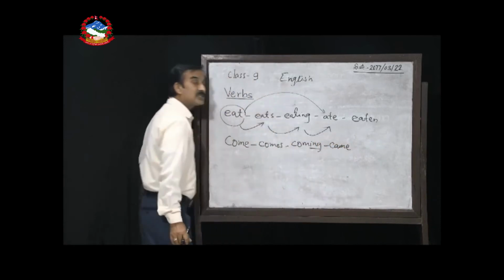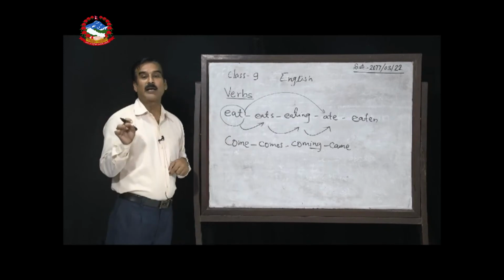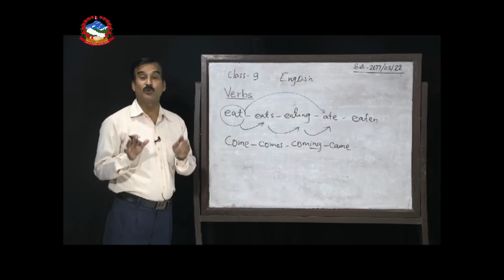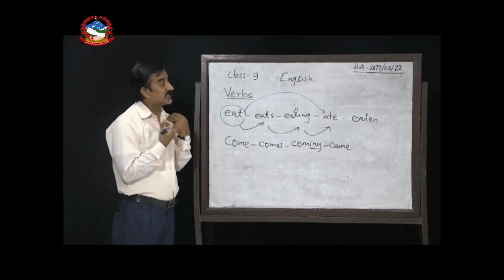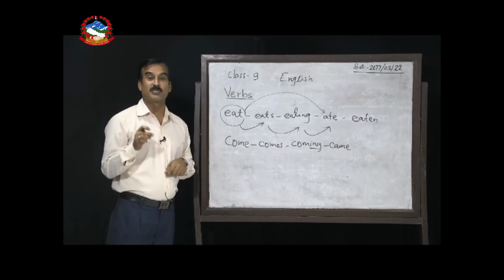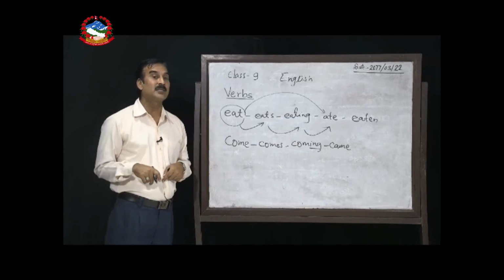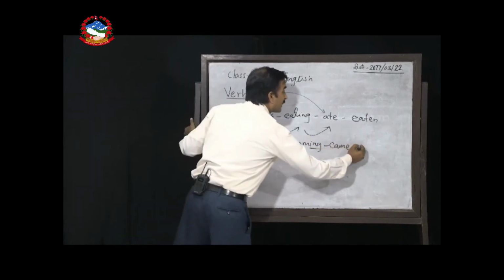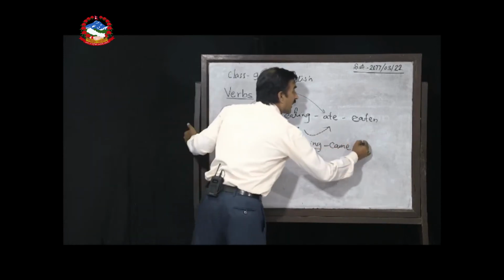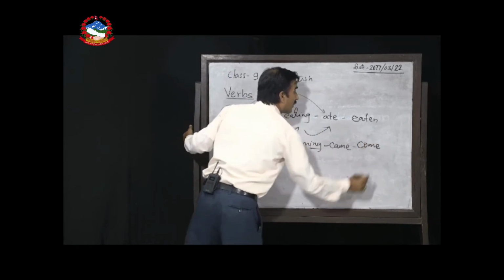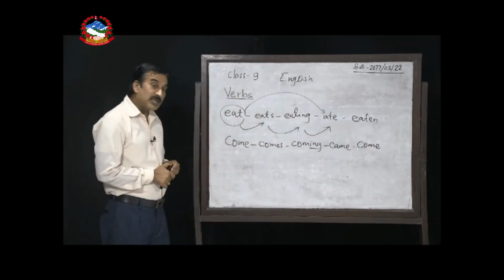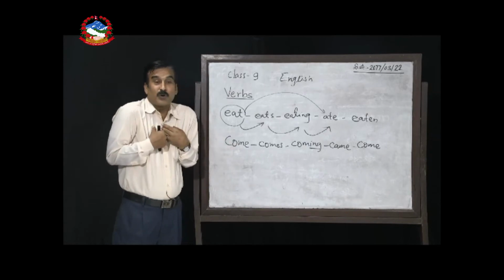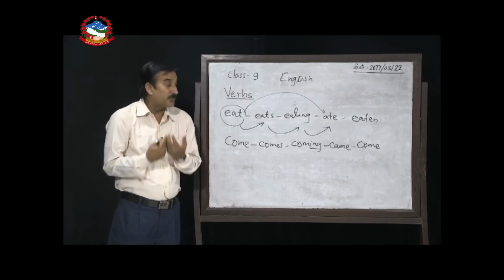Now the V2 form or past form, came. This is the fourth form, the past form or simple past form or V2 form. Whatever way you like to get it yourself, just say whether this is V2 form or simple past tense or past form, whatever you say. Now the last one is the V3 form, again come. Sometimes having such types of words, we may feel some difficulties or have some confusion.